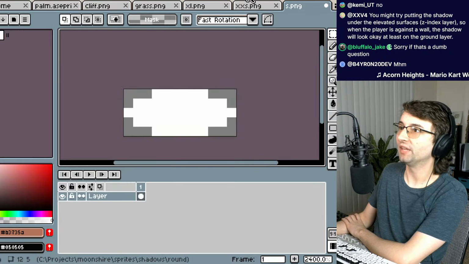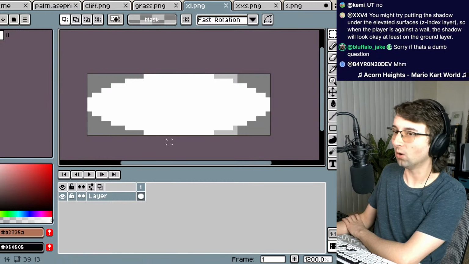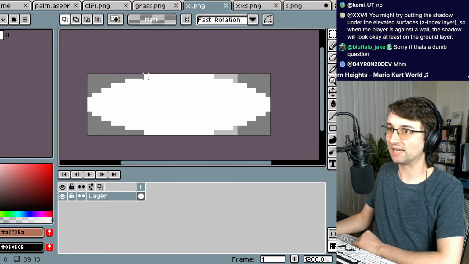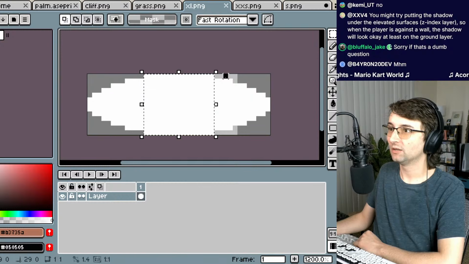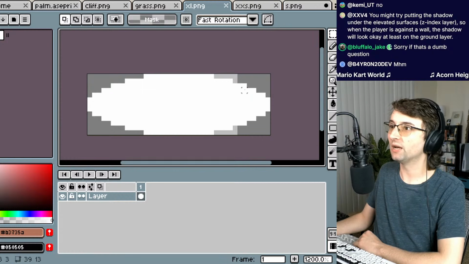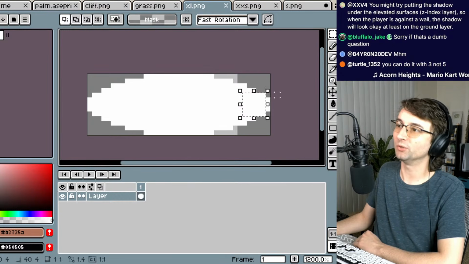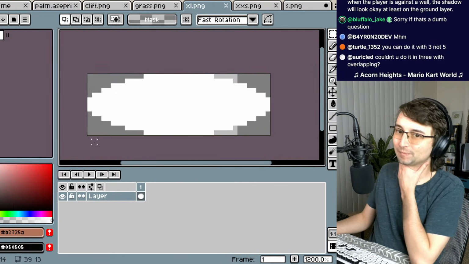But when we compare that to XL, this would require a lot more rectangles, because we have this one, we have this one, and then you have one for every incremental pixel. Because if you don't do this pixel art, it'll just look too smooth. It won't look like pixel art anymore.